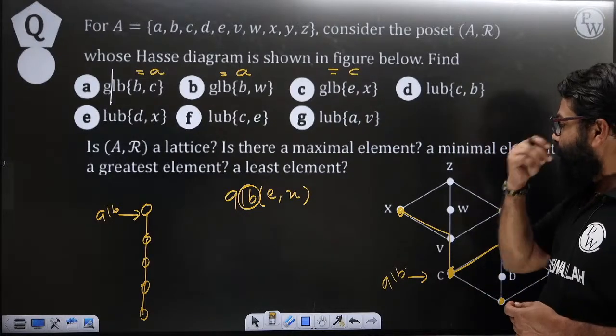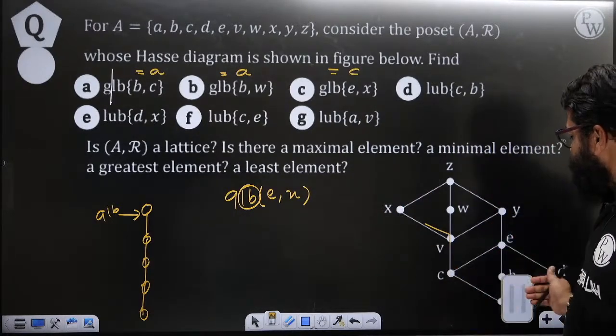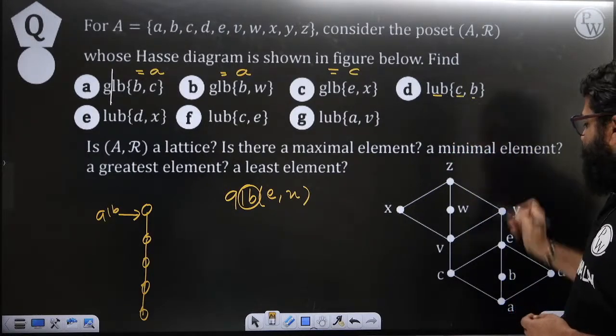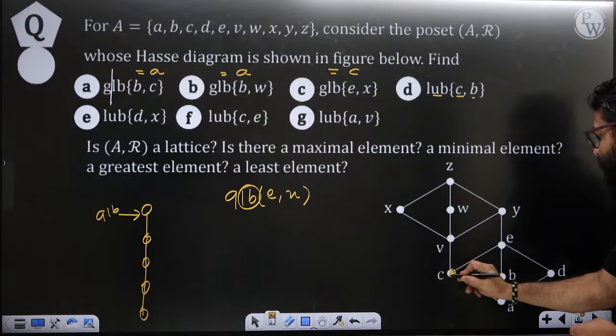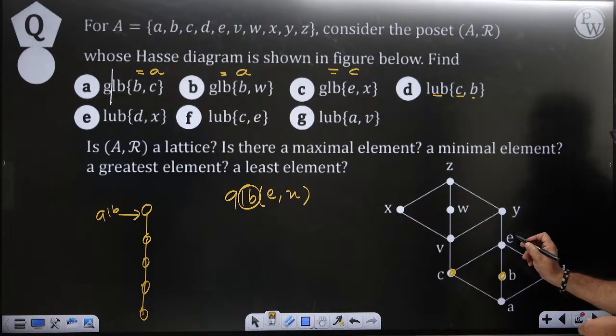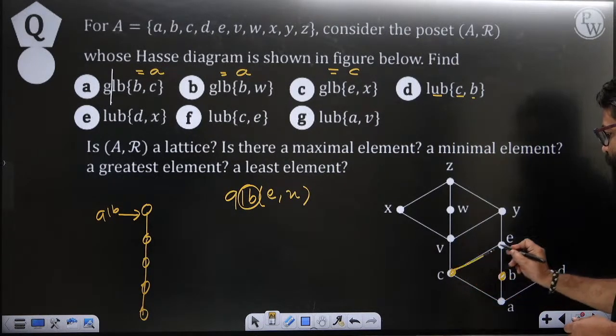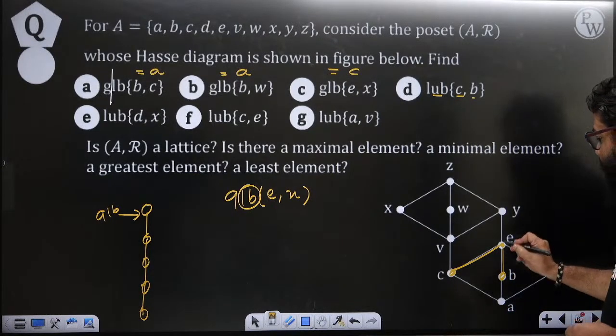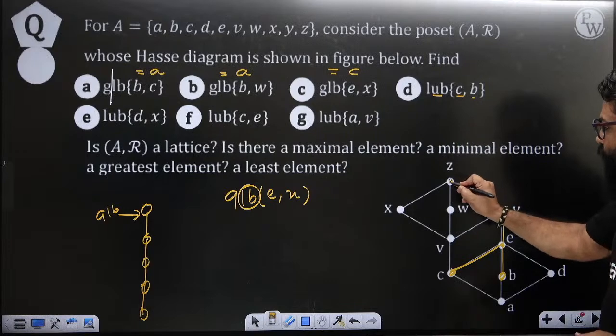Now let's talk about D and try to understand with respect to D. What D says is the upper bound of C and B. Here this is C and this is B. What are the upper bounds? If you try to see, the first upper bound you will get is E, after that you will get Y, and then after that you will get Z.